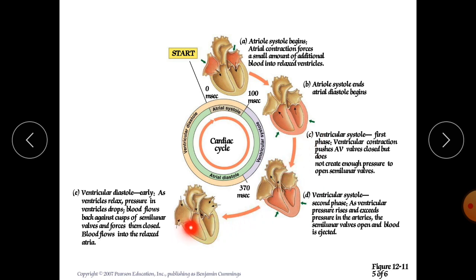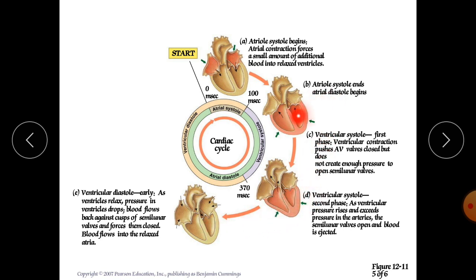Now the ventricular diastole occurs. Ventricular diastole is indicated by the T wave, and here again the pressure is released. As the ventricles relax, the pressure in the ventricles drops, and blood flows back against the cusps of the semilunar valves and forces them closed, and blood flows into the relaxed atria. Now here you can see it is diastole and it is systole.